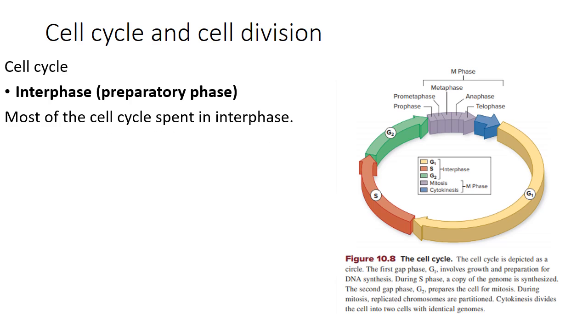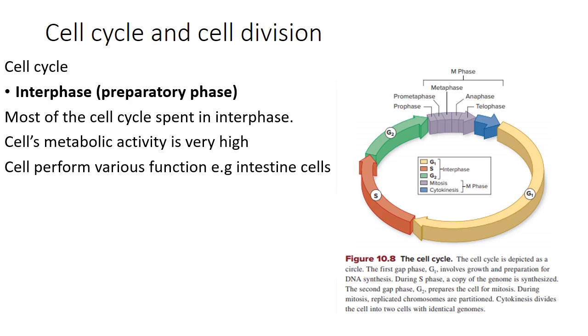Most of the cell cycle is spent in interphase, and during this phase the cell's metabolic activity is very high and the cell performs various functions inside the organism, like intestine cells releasing digestive enzymes to digest the food.